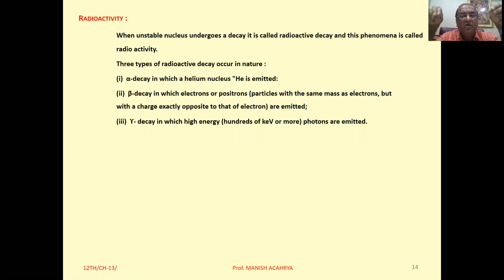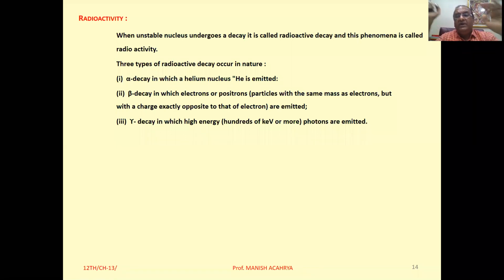This phenomenon of emission of radiations continuously and spontaneously from heavy nuclei is called radioactivity. So in other words, we can say naturally heavy nuclei or heavy elements undergo decay.